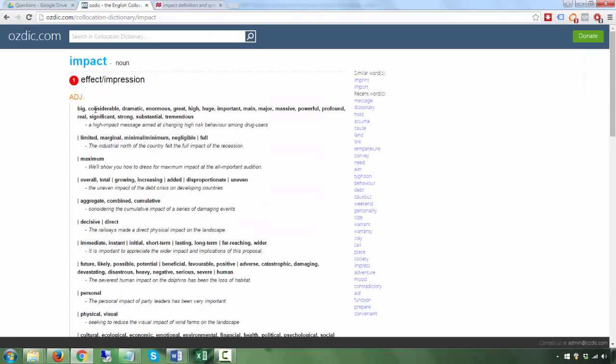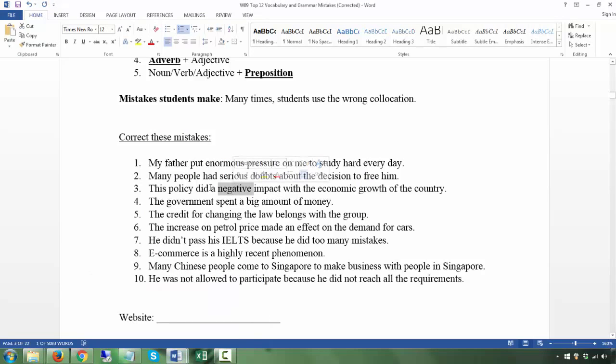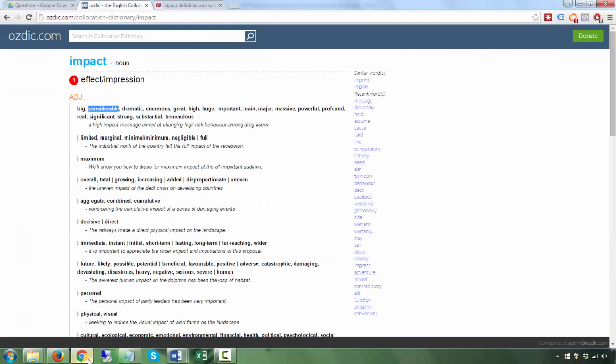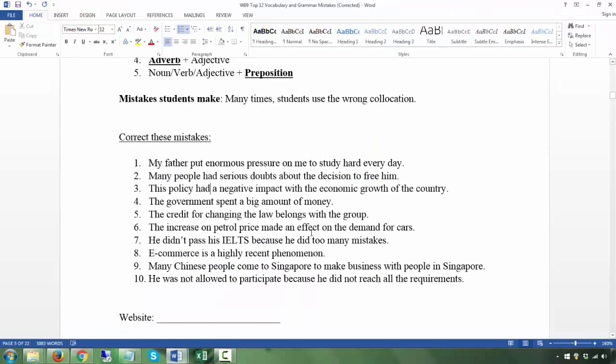What adjective could you use? Considerable. So had, let's do a past simple, had. Well, negative is also okay. Negative is a collocation too. I'm sure negative is somewhere here. Negative. There we go. Okay. And so the preposition collocation is on, okay, not with.